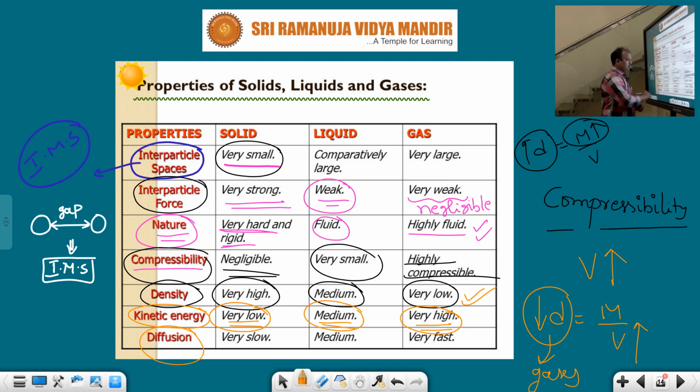Next one, diffusion or effusion. In the case of solids, diffusion, the moving capacity, is very slow. Liquids are medium, but gases can easily spread all over the room within a fraction of a second. When you open the lid of a bottle of scent, what will happen? The scent-containing gaseous molecules spread over the room within a fraction of a second, because the rate of diffusion of gaseous molecules is very high. Okay students, I hope you are very clear here.